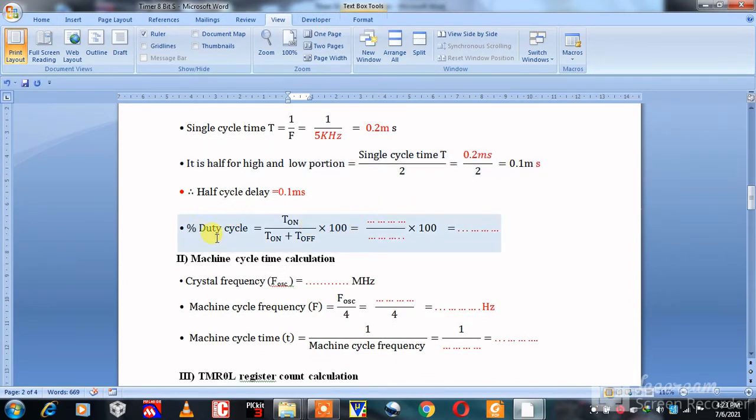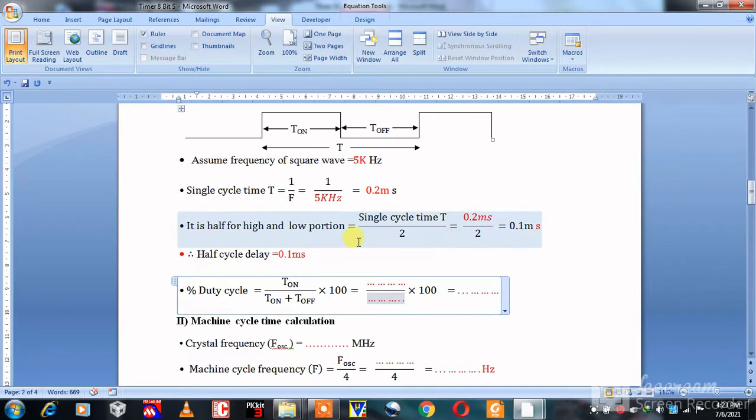For duty cycle, the equation is T on divided by T on plus T off, into 100. We know the T on period is 0.1 millisecond and the T off period is also 0.1 millisecond. So 0.1 millisecond divided by 0.2 millisecond, into 100, is equal to 50%.